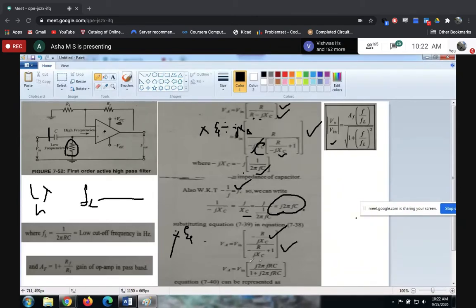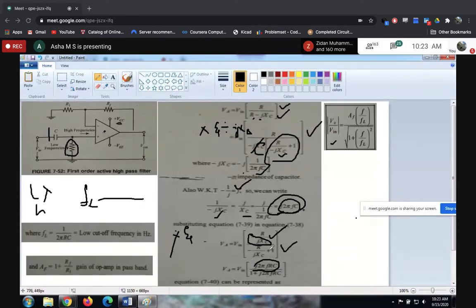Thereby you will be left with Vin into minus R divided by jXC in the numerator, and the same thing in the denominator. Now you replace minus 1 by jXC with this j into 2 pi FC.